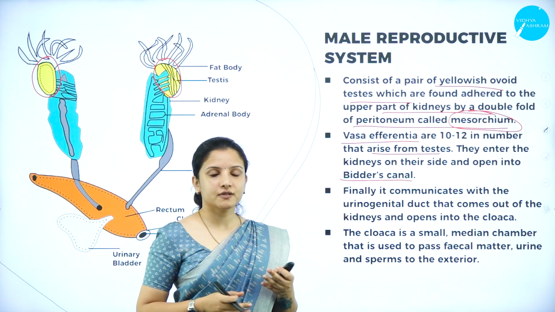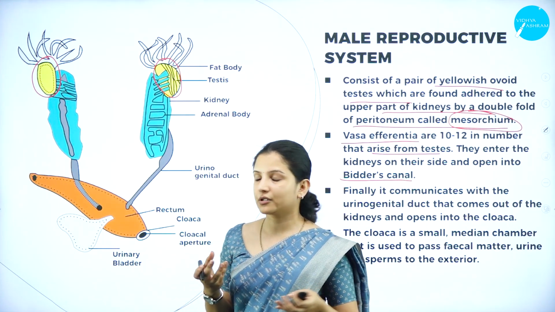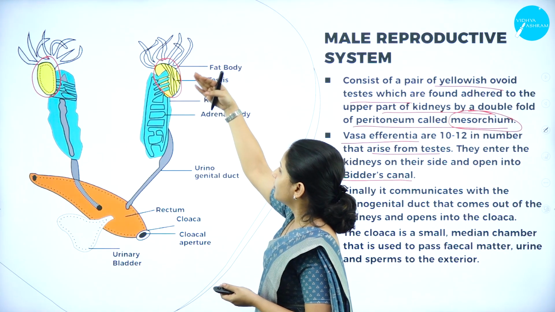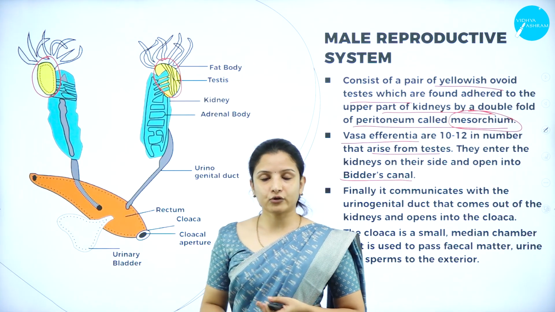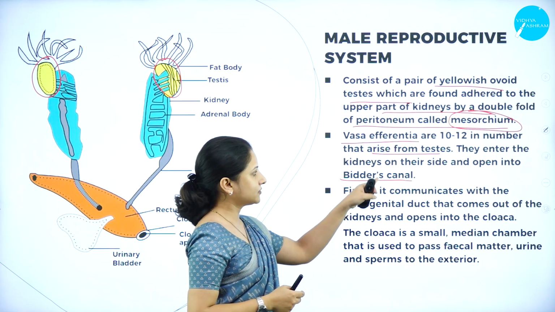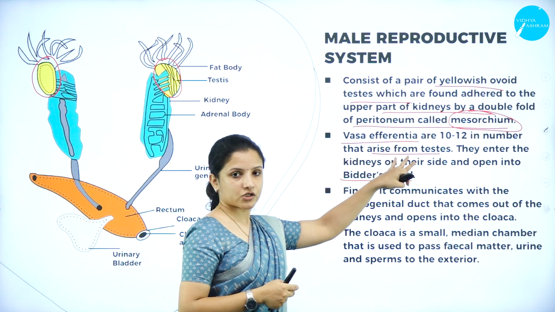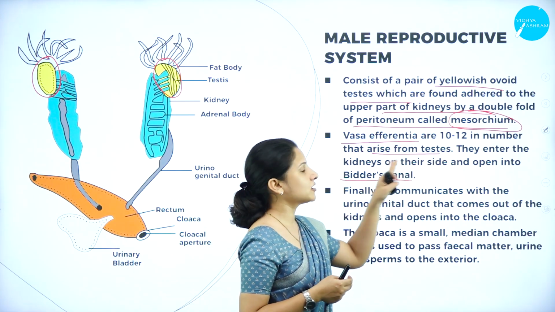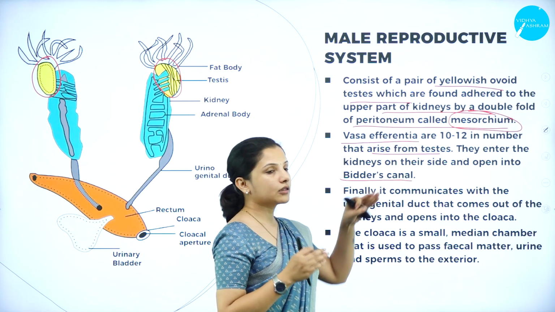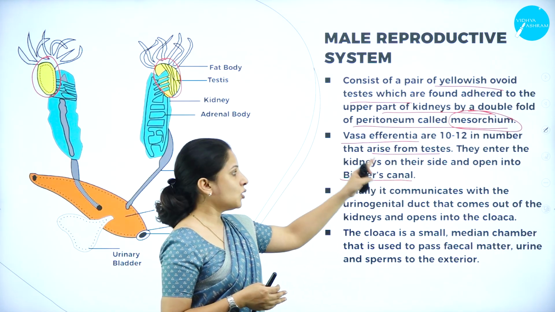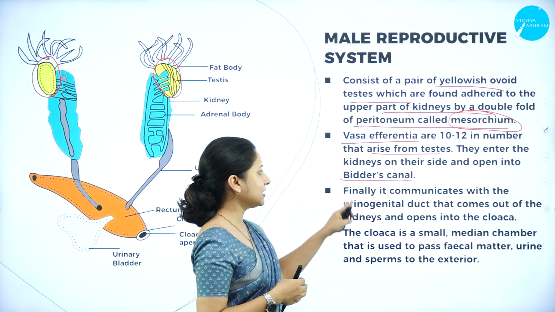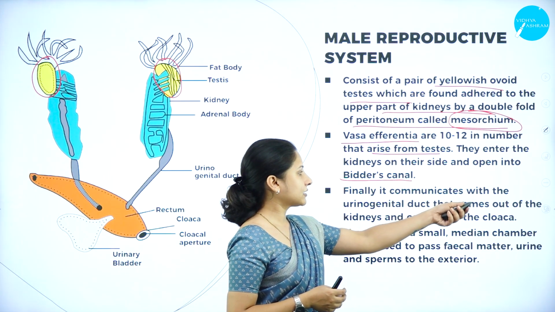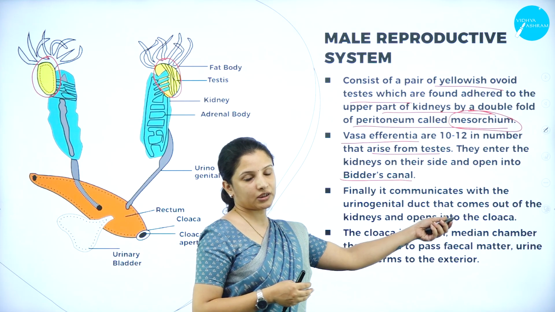So what is the function of this vasa efferentia? To carry the sperm. Therefore, the vasa efferentia forms a connectivity between the testis and the other parts of the frog. They come out of the testes, enter the kidneys on their side, and then open into the Bidder's canal. Once they open into the Bidder's canal, they communicate with the urinogenital duct, which comes out of the kidneys and opens into the cloaca.